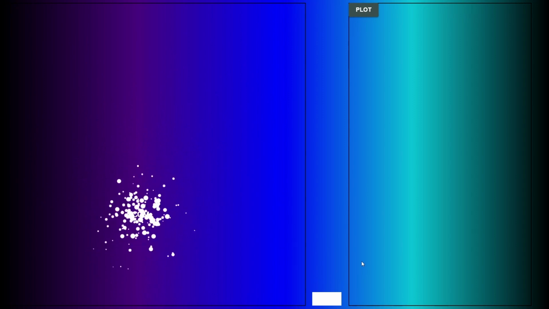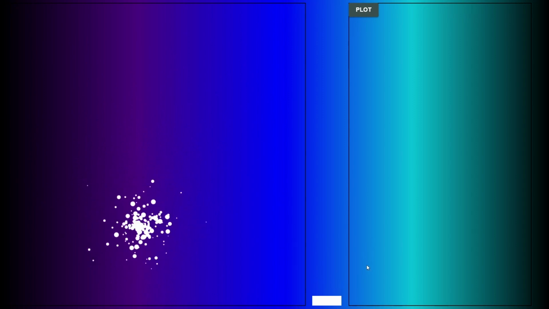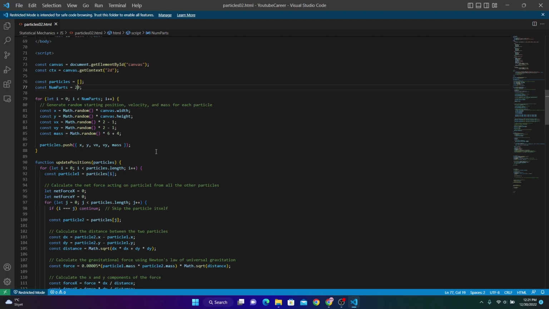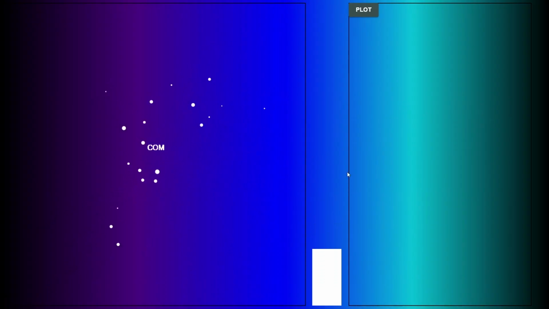Doesn't this remind you of something from astronomy or from subparticle physics? And here is the plot for it. You still have that curve at the minimum points. Now let's decrease the number to 20. Very smooth, slow oscillations.